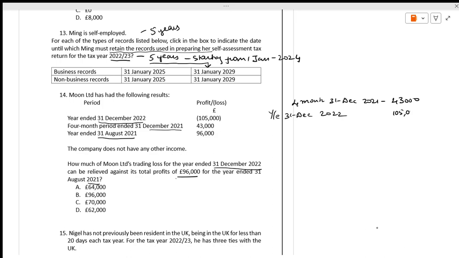2022. How much is the loss? 105. Is it right? How much is the remaining loss? The remaining loss will be how much? Remaining loss 105. 105 minus 43,000. It comes to how much? 62,000.